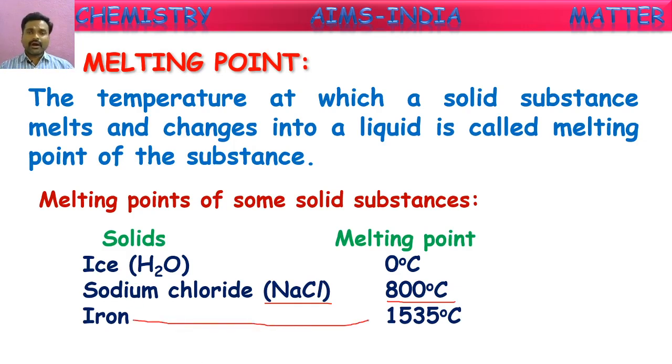Iron. Iron is one of the metals, as we know. Metals generally have high melting points. So iron, being a metal, won't melt easily. To melt iron, it needs a very large amount of energy, and its melting point, as shown here, is 1535 degrees Celsius. If it is heated to that temperature, only then does it convert into liquid form. So its melting point is 1535 degrees Celsius. The melting point is the temperature at which a solid converts into liquid form.